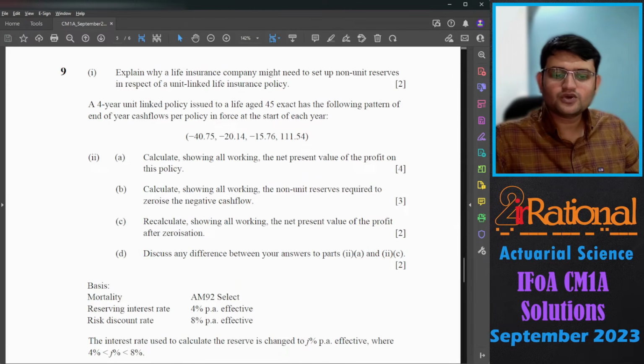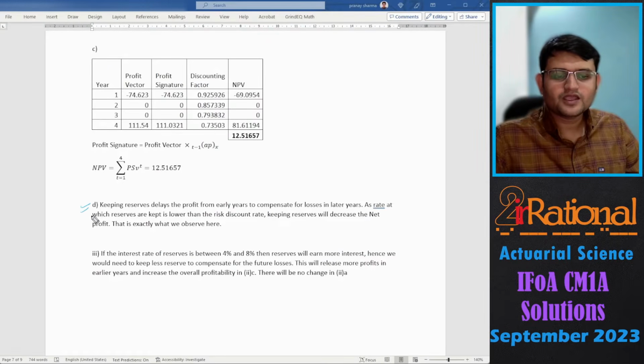D part, discuss any differences between your answer in part 2A and 2C. Keeping reserves delays the profit from early years to compensate for losses in later years. As the rate at which the reserves are kept is lower than the risk discount rate, keeping reserves will decrease the net profit. That is exactly what we observe here.